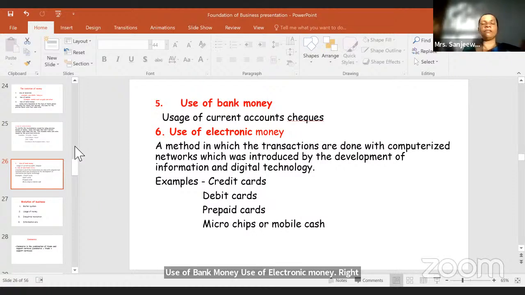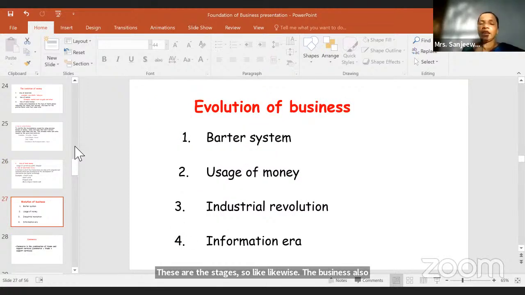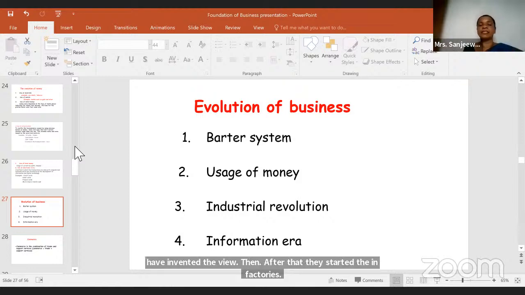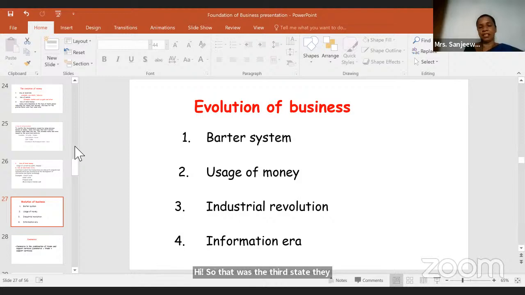So likewise, the business also has some stages. Now, what are the stages of business? The first one, barter system, right? Now you know, exchanging goods for goods. The second, usage of money. They used money. Third one, industrial revolution. They invented the wheel. Then after that, they started big factories, right? So that was the third stage. Then information era. We are experiencing the information era, everything using information, right?